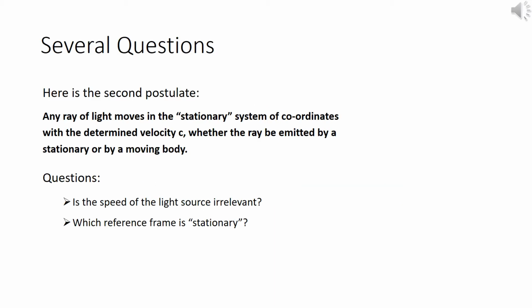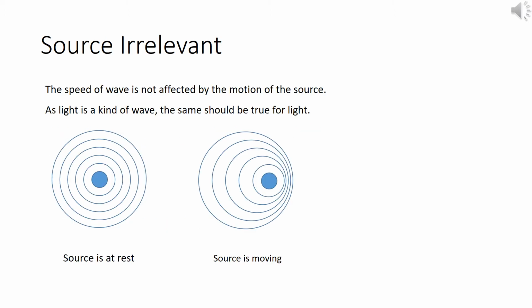So, the second postulate states that any ray of light moves in a stationary system of coordinates with the determined velocity c, whether the ray be emitted by a stationary or by a moving object. So, let's start with several questions. Is the speed of the light source irrelevant, and which reference frame is stationary?